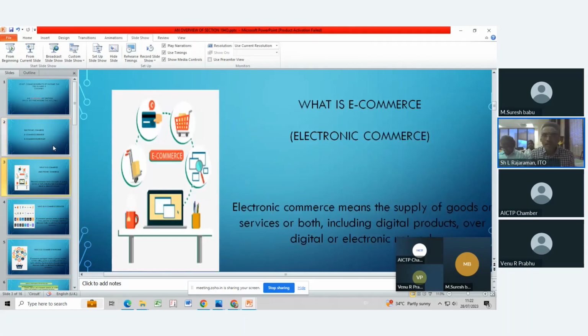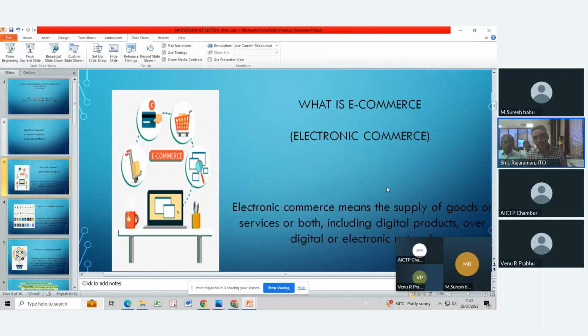The Act says electronic commerce means the supply of goods or services or both, including digital products, over a digital or electronic network.